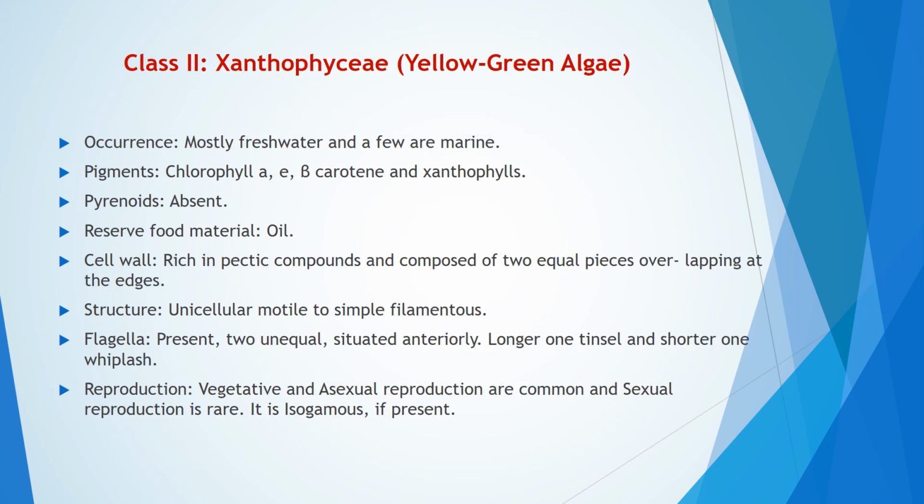Xanthophyceae. This is commonly called as yellow-green algae. It occurs mostly in freshwater and a few are marine. It includes the pigments namely chlorophyll A, chlorophyll E, beta-carotene, and xanthophylls. Pyrenoids are absent. Reserve food material is oil. Cell wall is rich in pectic compounds and composed of 2 equal pieces overlapping at the edges.